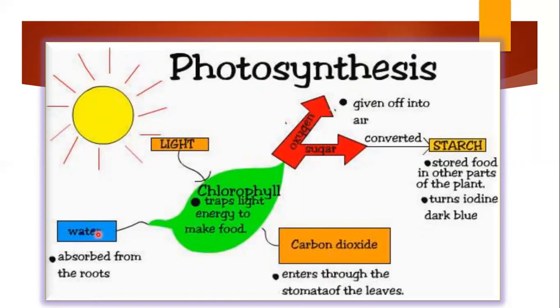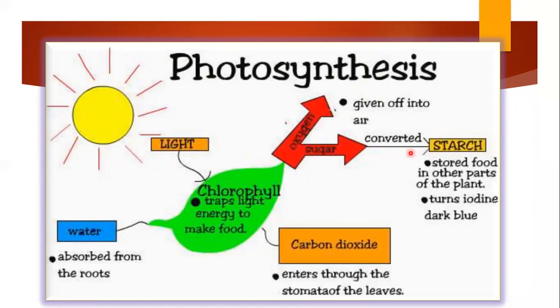So what are the products? The water, carbon dioxide from air, and light from the sun, all these combine together to make sugar and oxygen. These are the products of photosynthesis.